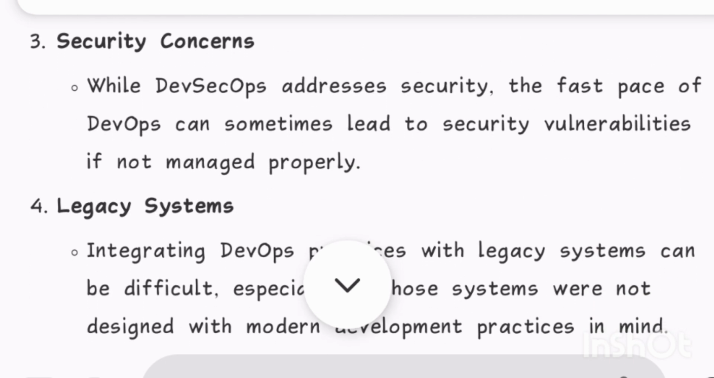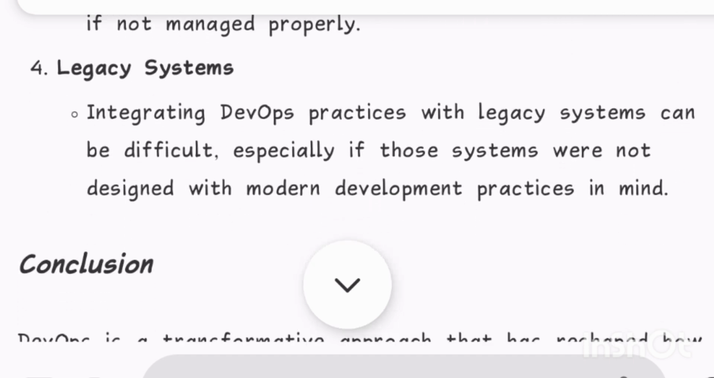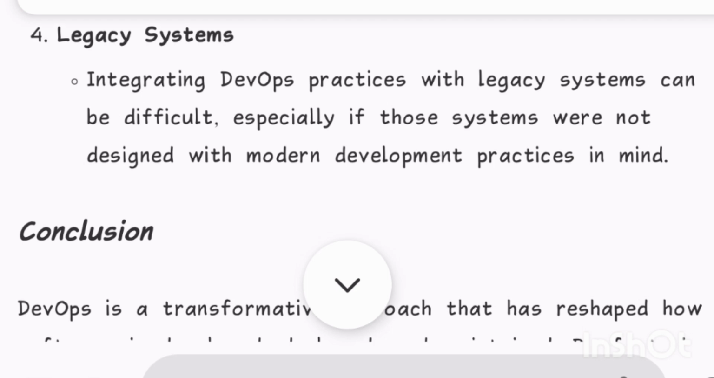3. Security concerns. While DevSecOps addresses security, the fast pace of DevOps can sometimes lead to security vulnerabilities if not managed properly. 4. Legacy systems. Integrating DevOps practices with legacy systems can be difficult, especially if those systems were not designed with modern development practices in mind.